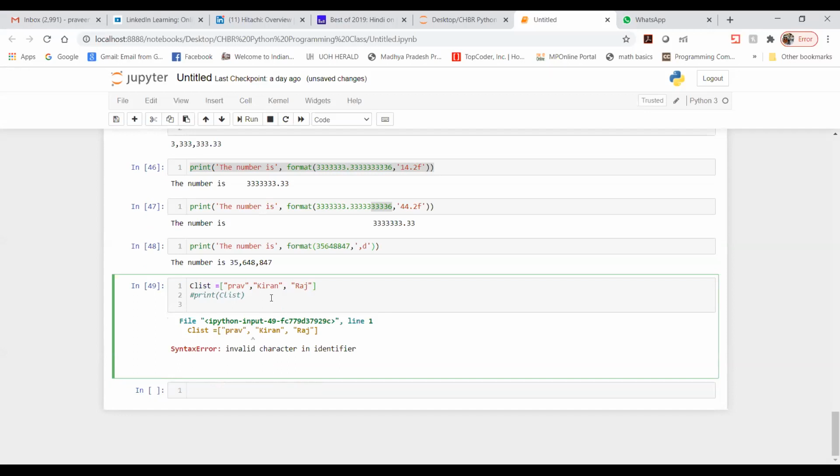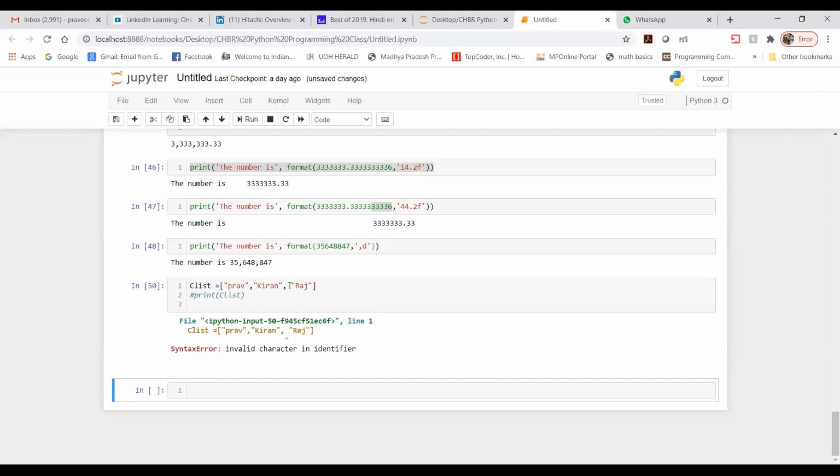It's because you have written on Windows and you are doing this here. Why are we getting this error?